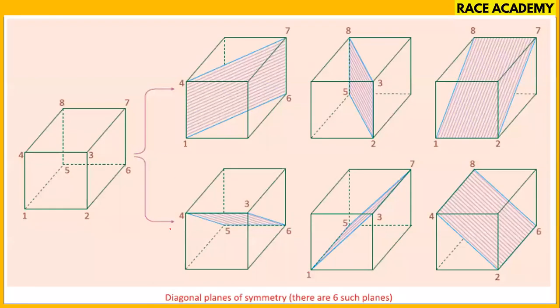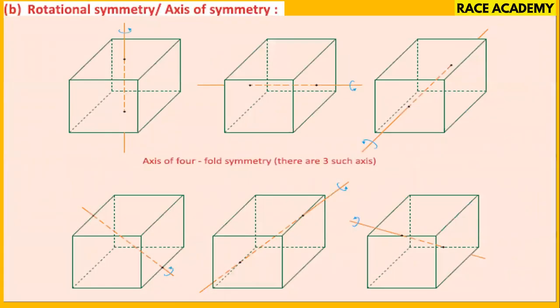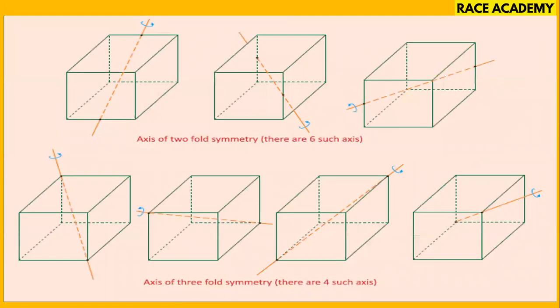These are the diagonal planes of symmetry shown here, so a total of 9 are there. Coming to the rotational symmetry, or axes of symmetry, we have fourfold symmetry. There are 3 axes, like this. These are 3, and these are 3, a total of 6 are there. And these are twofold axes of symmetry. Here 6 are there.